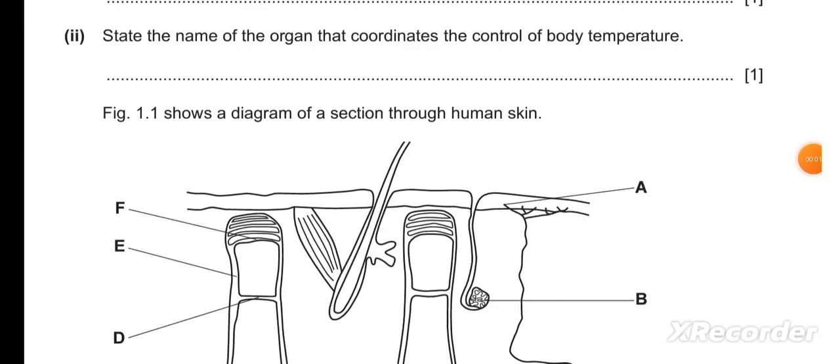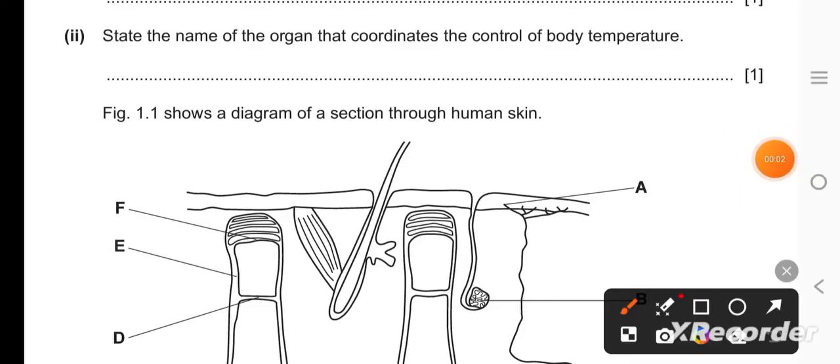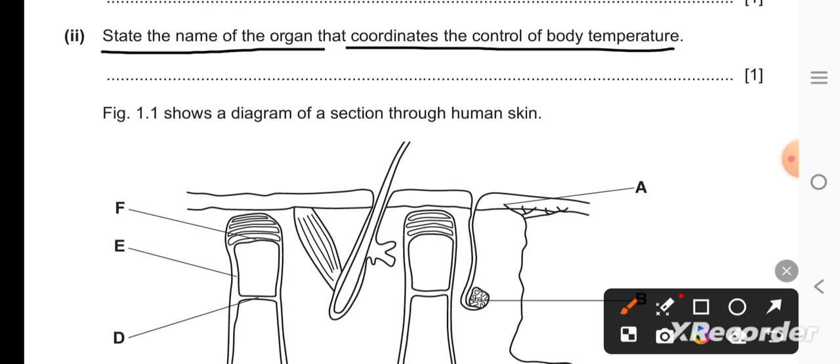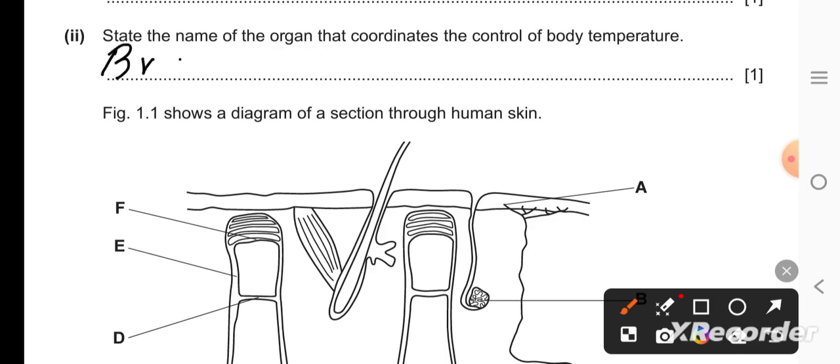Number 1, portion number 2. State the name of the organ that coordinates the control of the body temperature. We have put over here the organ which regulates the body temperature. There are some keep in mind. Brain is the correct option. Brain controls and coordinates the body temperature.